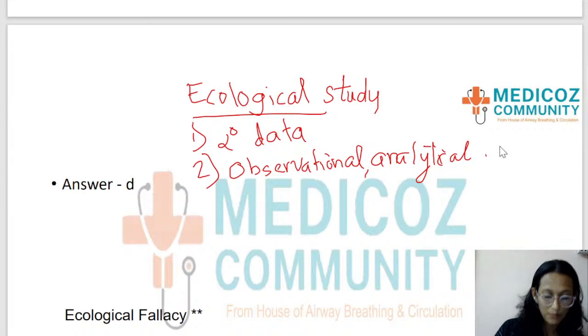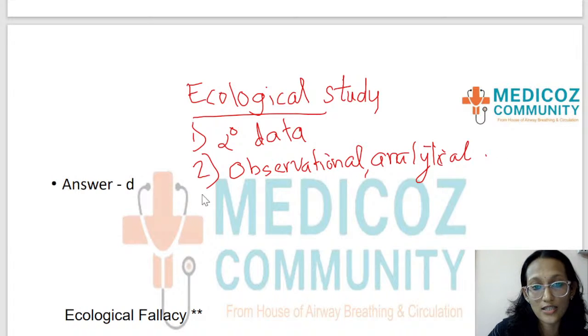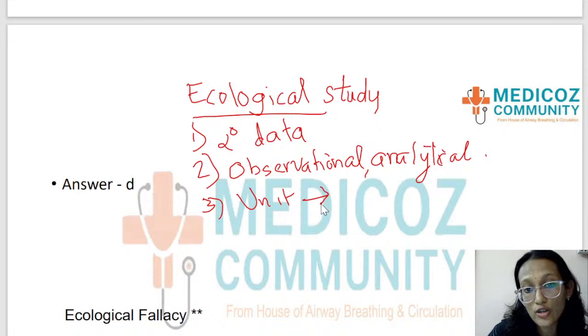That is the second point that I want to discuss. And the third point, the unit of study in an ecological study design is actually population. Population is the unit of study here.